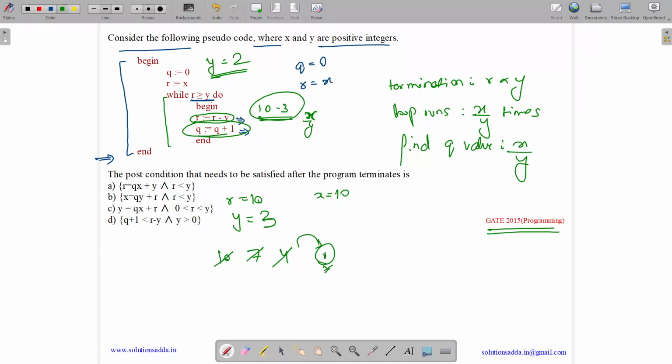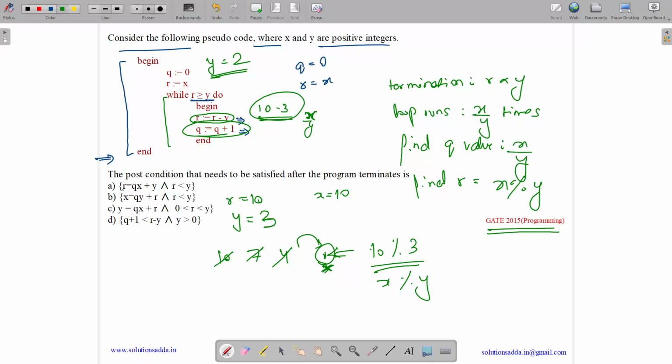Okay, what is this 1? How can we find out this 1? This 1 can be easily found out by 10 mod 3, or we can say x mod y. So the final r value will be x mod y. Now we have to tell what is the final r value.